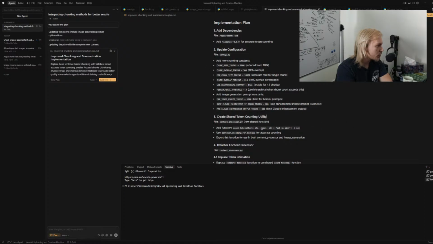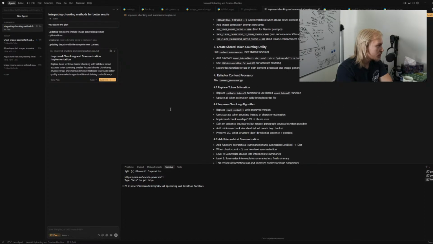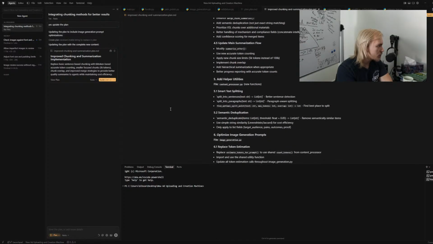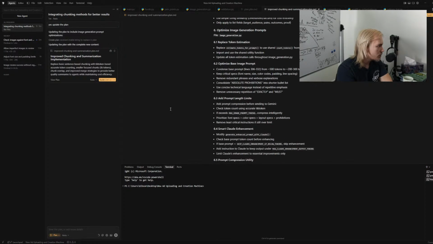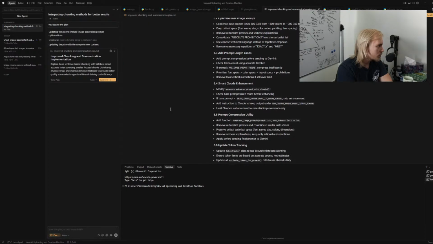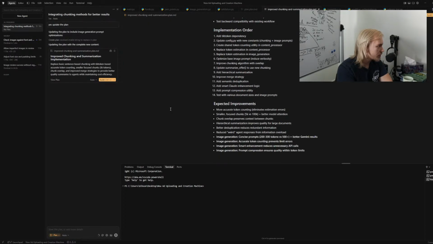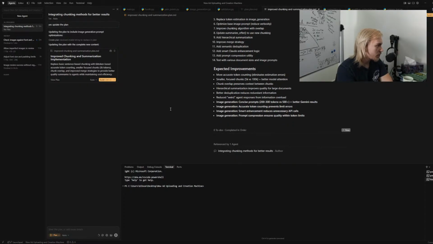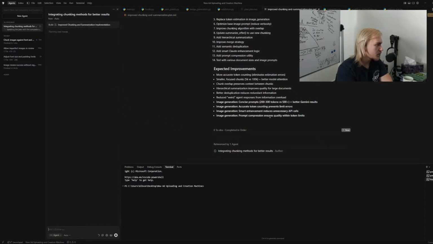Okay, maximum image prompts, limits for generated prompts. Let's get cloud enhancement, blow tokens. GPT mini, indent, summarize offers. I'm really just trying to burn through this before I finish, because again, I really got to bounce. Smart content logic. Image generation, concise, better Gemini results, accurate token counting prevents errors, smart enhancement reduces unnecessary API calls, prompt compression ensures quality within token limits. All right, let's build it.